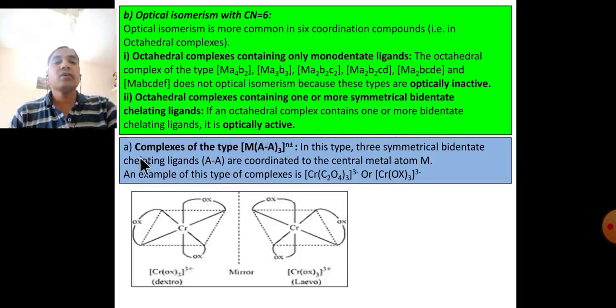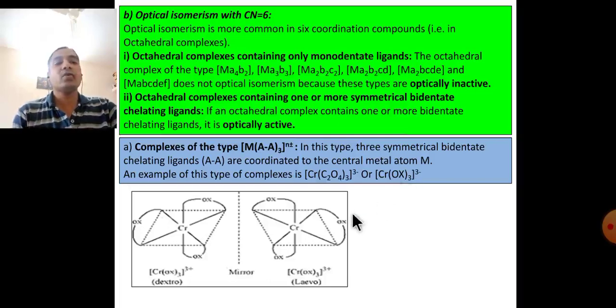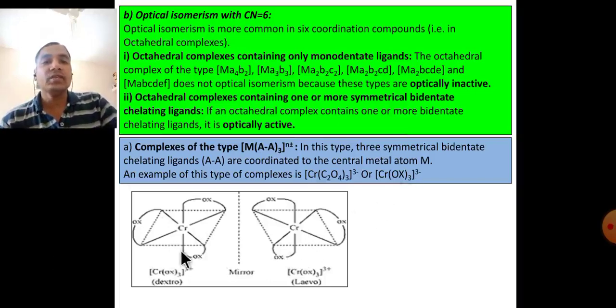Type 1 complex, of type M(AA)3. In this type, 3 symmetrical bidentate chelating ligands AA are coordinated to the central metal atom M. An example of this complex is chromium oxalato, abbreviated as ox, Cr(ox)3. The mirror image of this complex is this, similar to this.